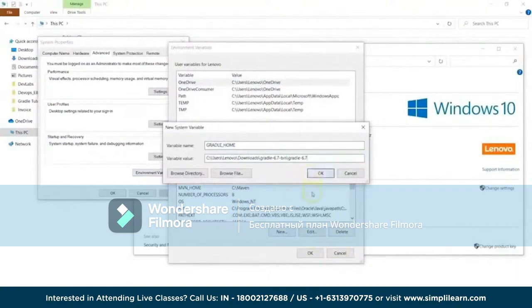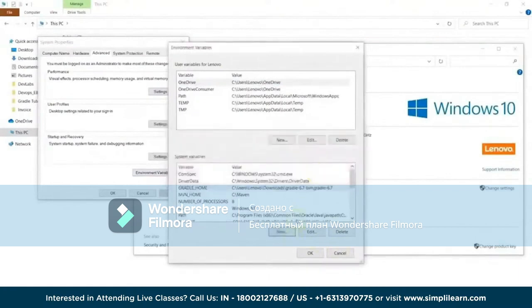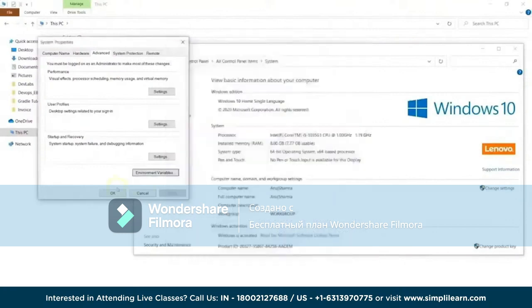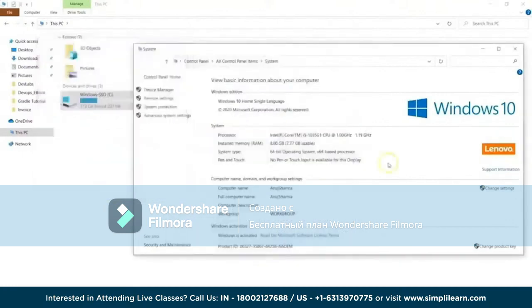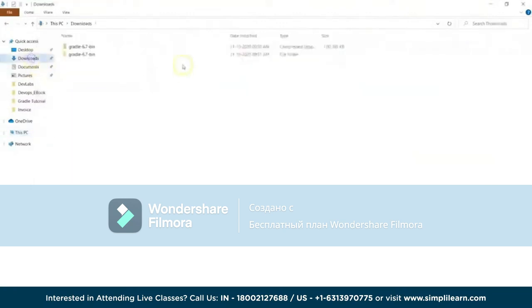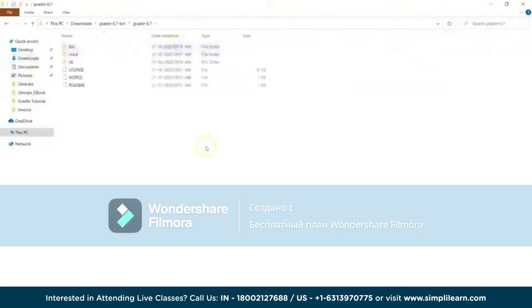So we'll say okay, and then we have to go for the path variable where we will be adding a new entry. In this one we will be putting it up till the bin directory, because the Gradle executable should be there when I'm running the Gradle command. So these 2 variables I have to configure, then okay, and okay. So this one is done. Now you just have to open the command prompt and see whether the commands you're running are completely successful or not.